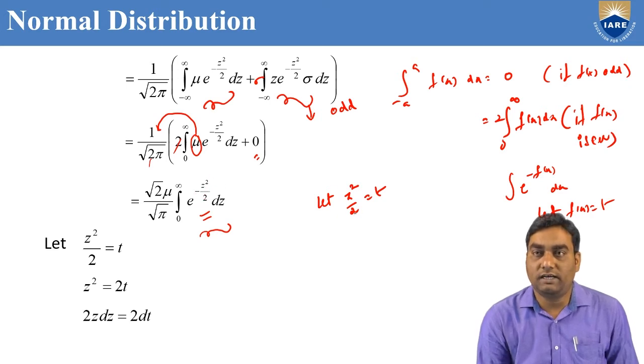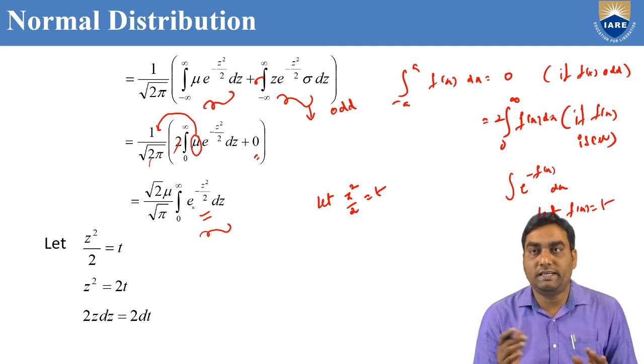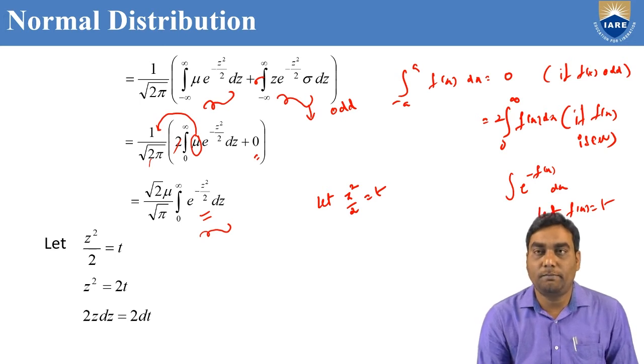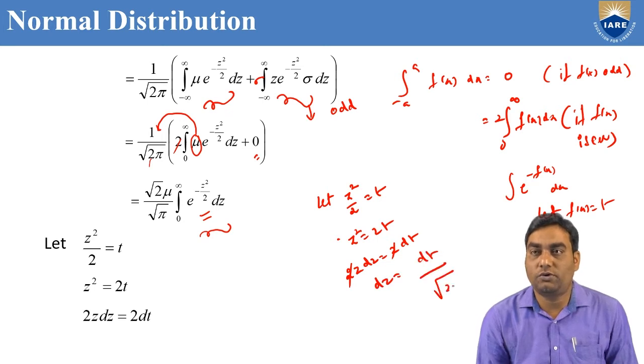That's why we take z squared by 2 equal to t. This means we are converting the integration in terms of z into the integration in terms of t. From this, z squared equals 2t. Differentiating both sides, 2z dz equals 2 dt. The 2 cancels, and dz can be written as dt by z, where z equals under root of t.